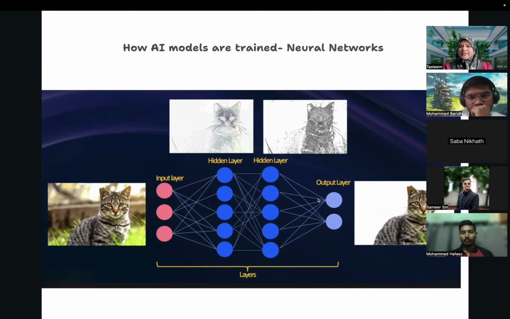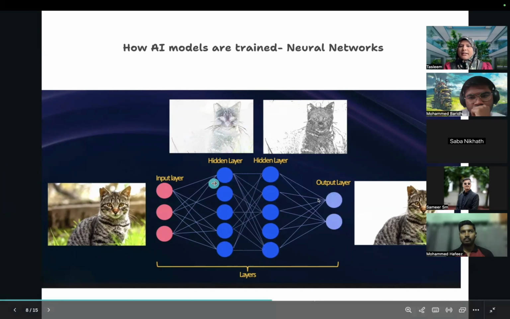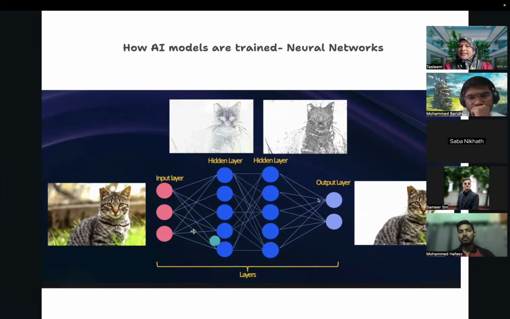Okay, how this happens? Say for example, a neural network has these layers, broadly classified as an input layer, okay, hidden layers, and an output layer. Okay, so whatever data you are feeding to the model, training data, say for example picture of a cat, that goes to an input layer.